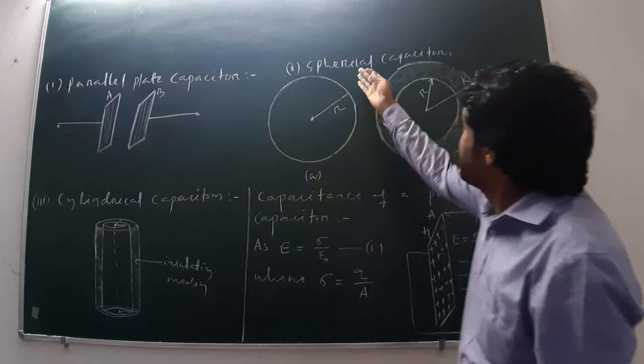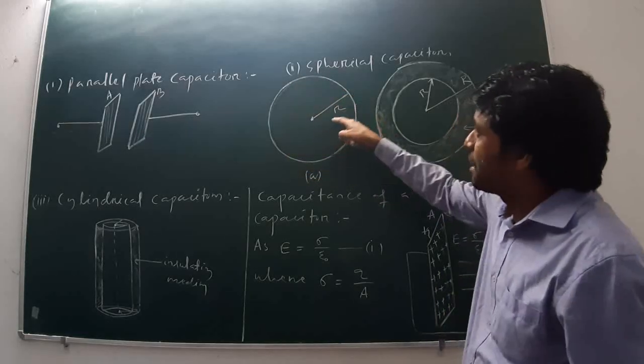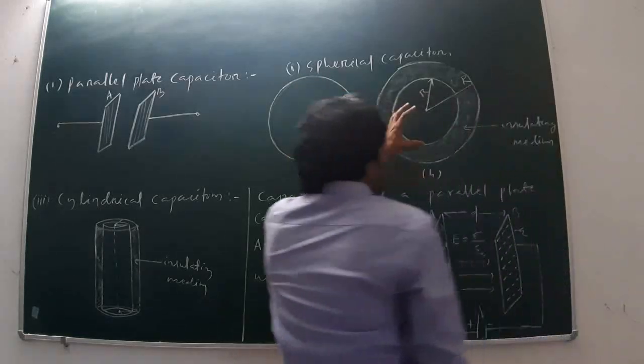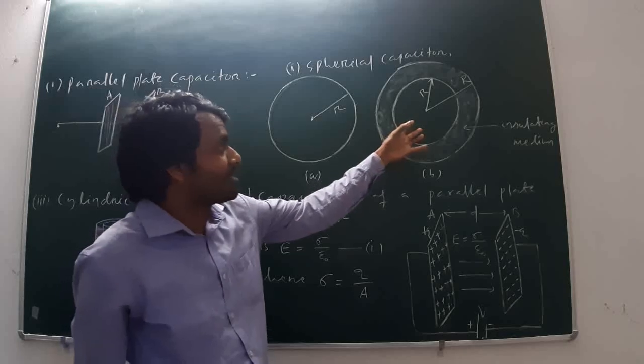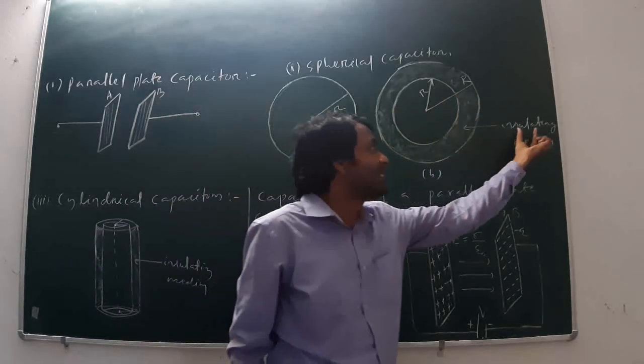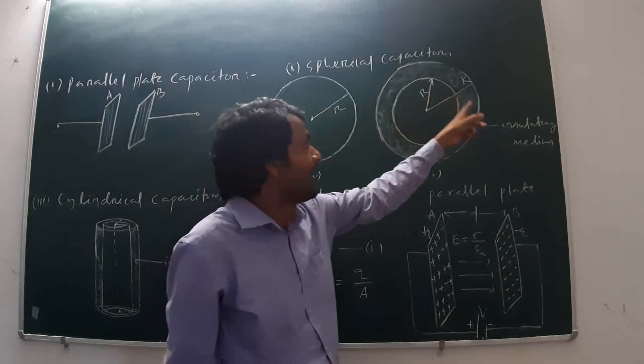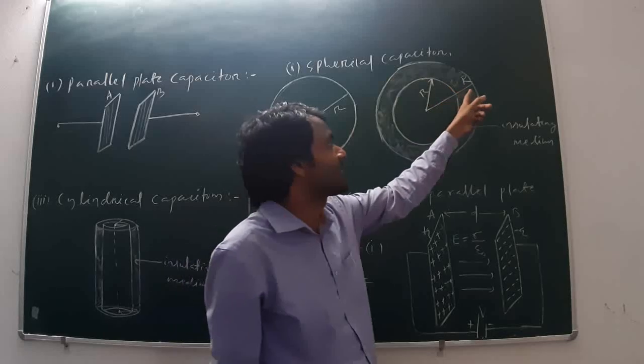The second type is the spherical capacitor. This is a sphere, let it have radius small r. The spherical capacitor has two spheres separated by an insulating medium. Let this be a sphere having radius small r, and this is another sphere having radius capital R.